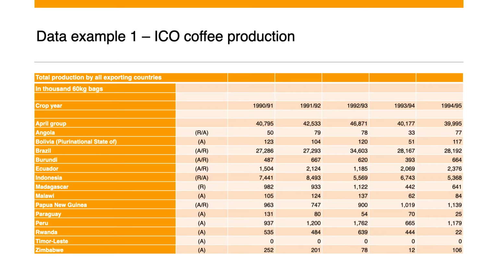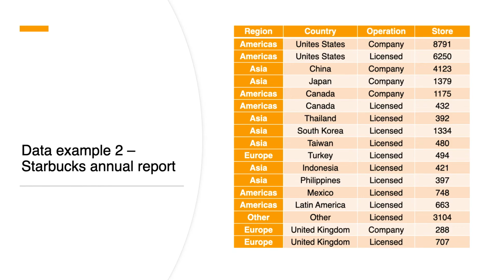Now I want to discuss data sources. Organizations like ICO provide really great data. This example shows coffee production by its member countries since the crop year of 1990-91 until the previous year. PDF and Excel forms were provided and I used the Excel version.